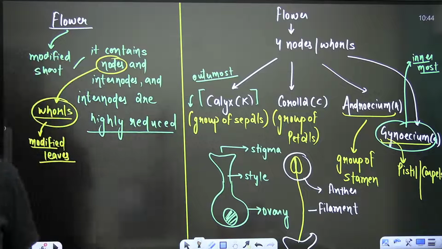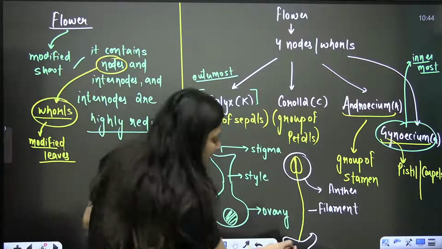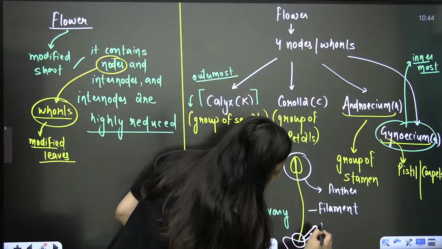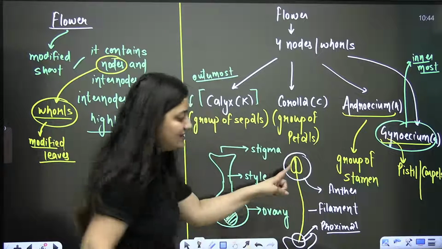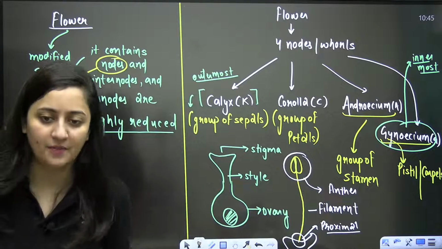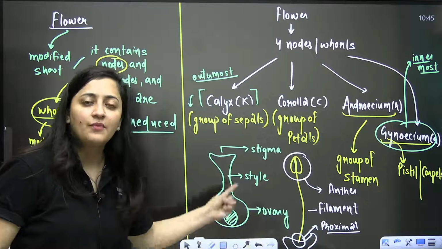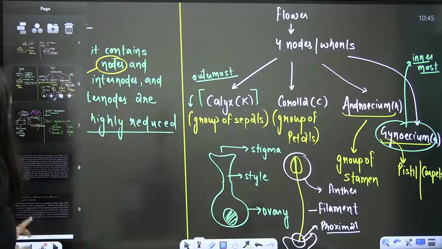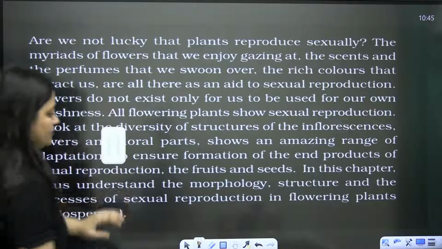Yes or no? Tell me. The filament, it is attached to the thalamus. Yes or no? So this is a previous year question. Actually, it is the proximal part of the filament, and this one is the distal part. So proximal part of the filament is attached to the thalamus. This is what you need to remember, and it is given in NCERT, and it is a previous year question. That's what you need to remember. Now let's read it quickly from the NCERT, and then we will start the pre-fertilization events.